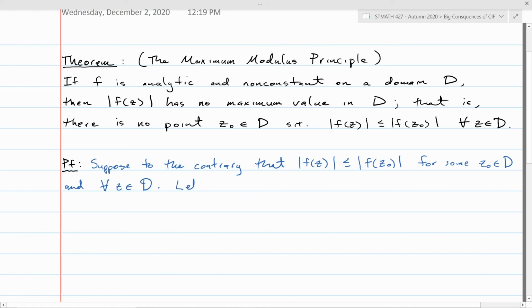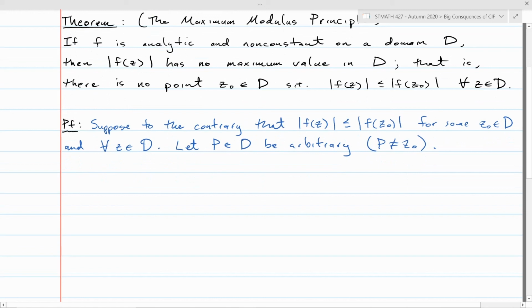What we're going to do is let p be an element of D, arbitrarily chosen. Only thing is I want p not equal to z naught. Now because we've got a domain going here, that means that domains have this property that between any 2 points in the domain we can construct a polygonal arc that stays inside that set and connects those 2 points.